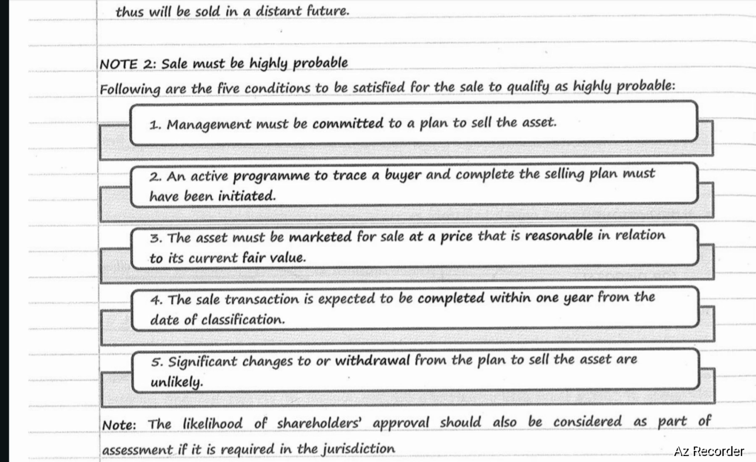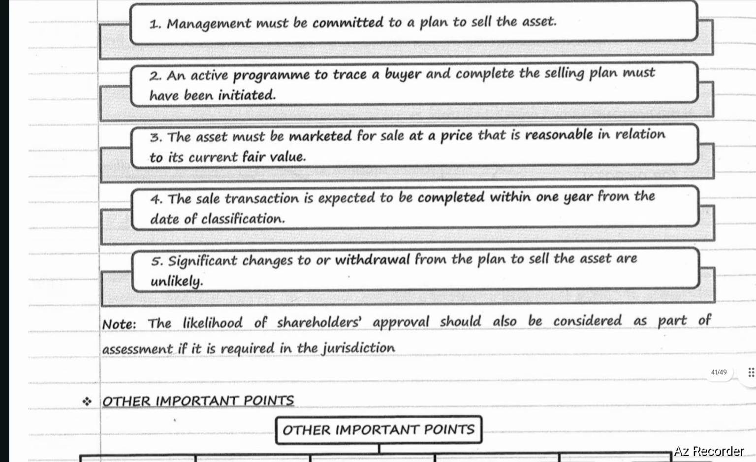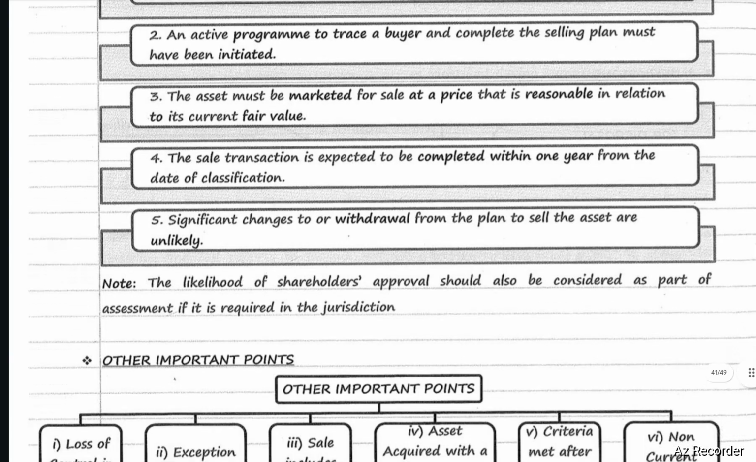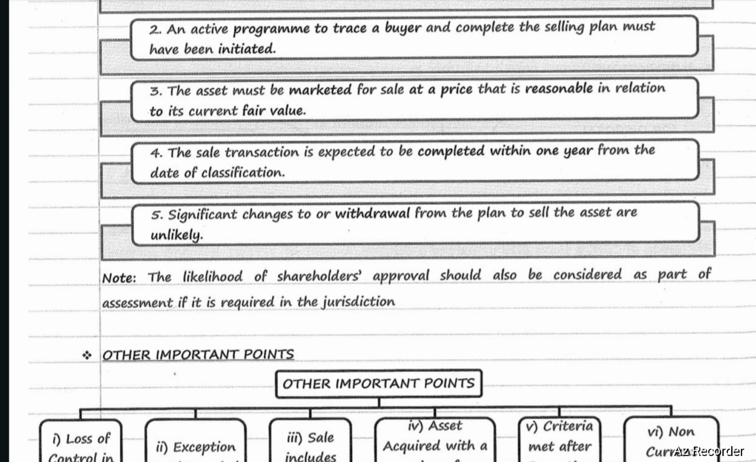Condition number 4, the sale transaction is expected to be completed within 1 year from the date of classification as held for sale. Condition number 5, significant changes to or withdrawal from the plan to sell the asset are unlikely. If all the 5 conditions are satisfied, the sale will be considered as highly probable. The likelihood of shareholders' approval should also be considered as a part of assessment if it is required in the jurisdiction. So, shareholders' approval will also be considered.